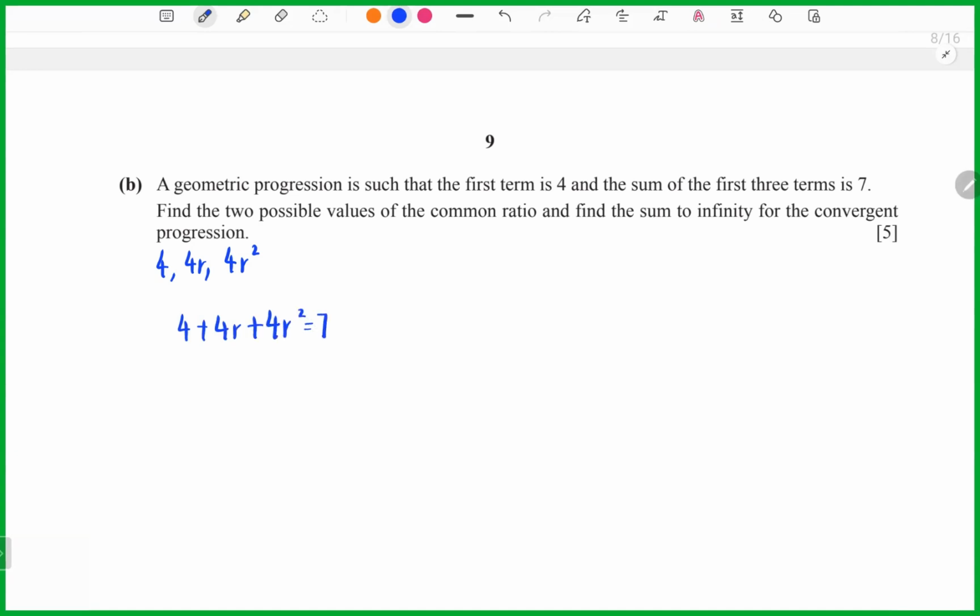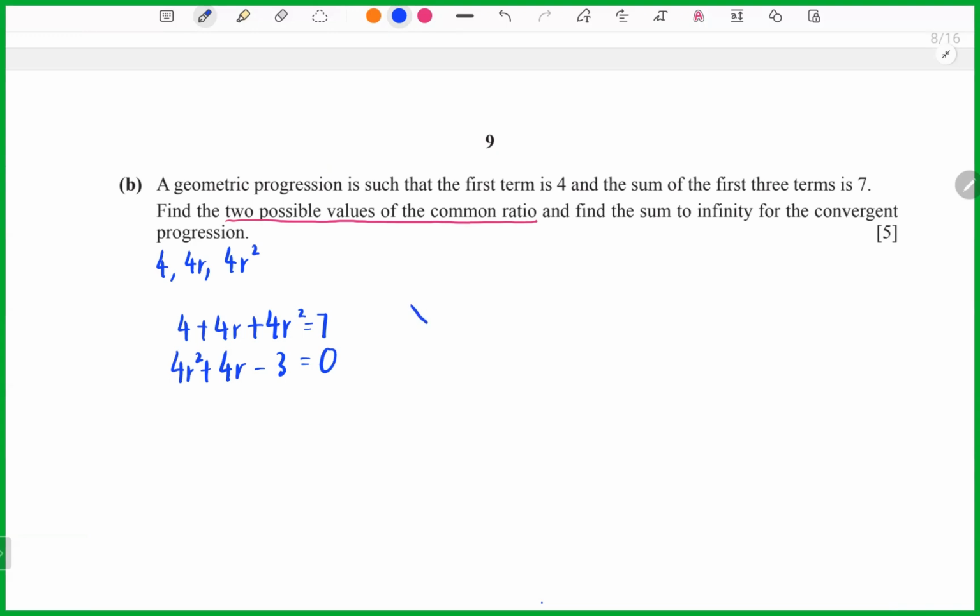So now we see the question: find the two possible values of the common ratio, and find the sum to infinity for the convergent progression. We need to find the common ratio because the question says two possible values. So now I can take 4r squared plus 4r minus 3 equals 0.